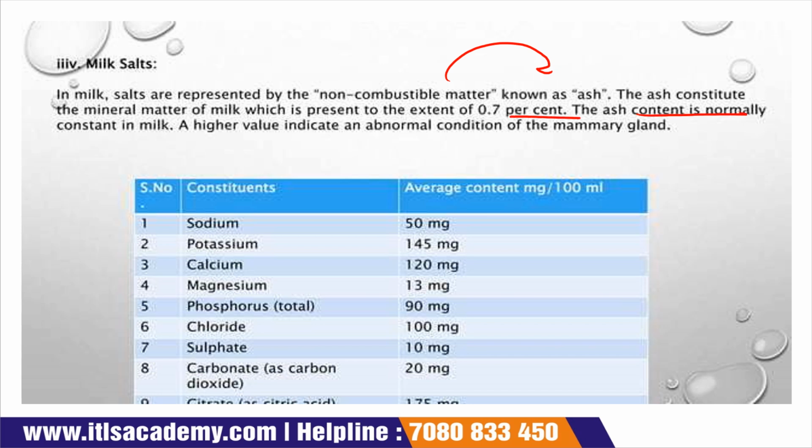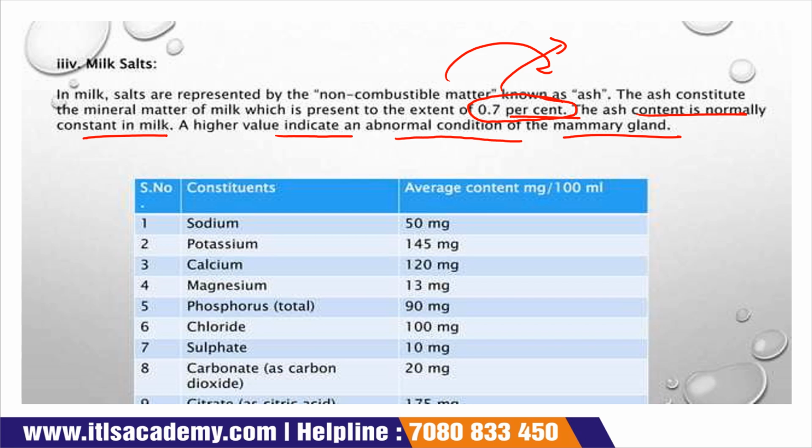The ash content is normally constant in milk. A higher value indicates an abnormal condition of the mammary gland. The ash percentage of milk is around 0.7%, and this percentage is constant in milk. If the value is higher than 0.7%, then there should be some defect in the mammary gland, or some disease has occurred in the mammary gland.